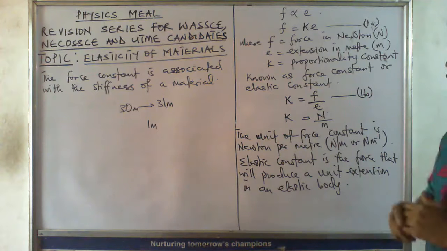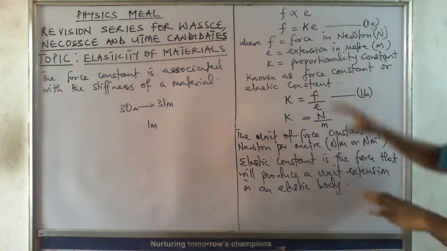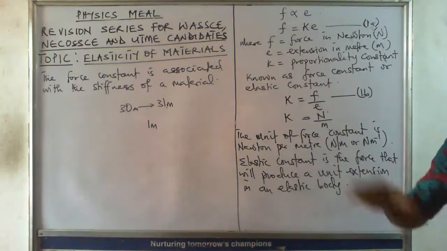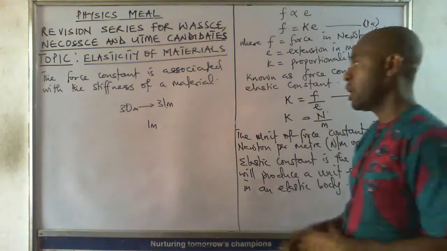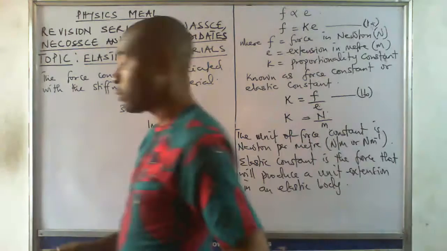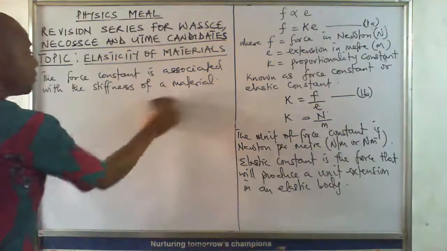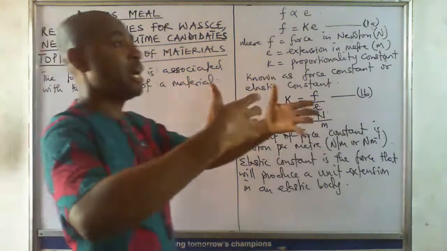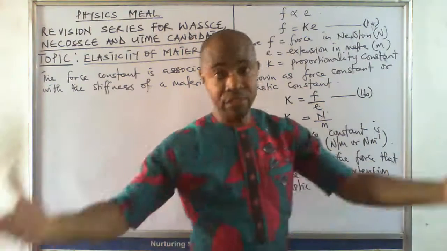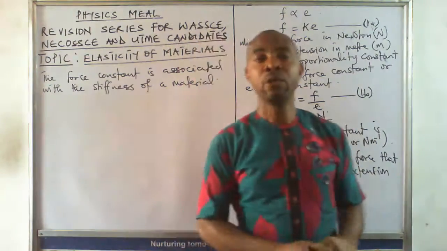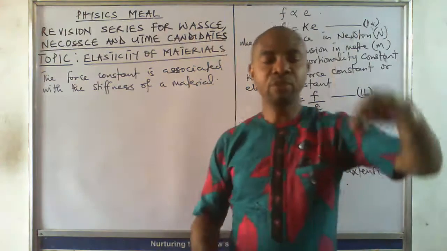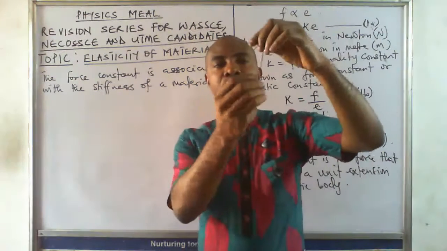All right. Now, we need to generate some mathematical expressions from here, but we need to make some statements before we start generating those expressions. Before a body can extend, that body has an original size, an original length. Before you start extending this body, it has an original length.